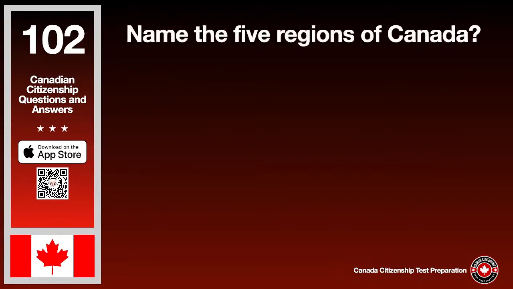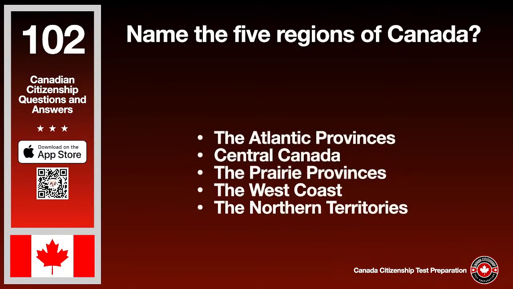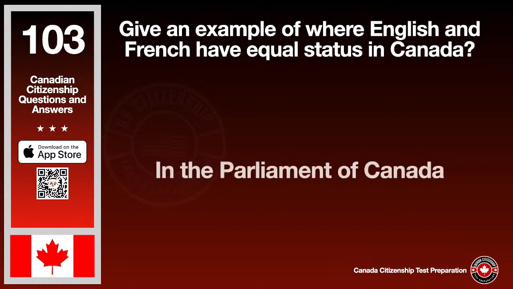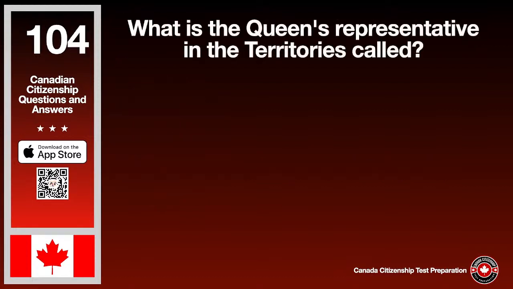Name the 5 regions of Canada? The answer is the Atlantic Provinces, Central Canada, the Prairie Provinces, the West Coast, the Northern Territories. Give an example of where English and French have equal status in Canada. The answer is in the Parliament of Canada. What is the Queen's representative in the territories called? The answer is Commissioner.